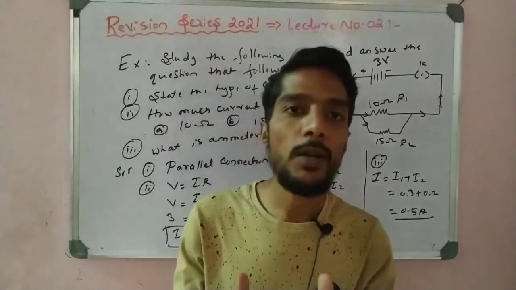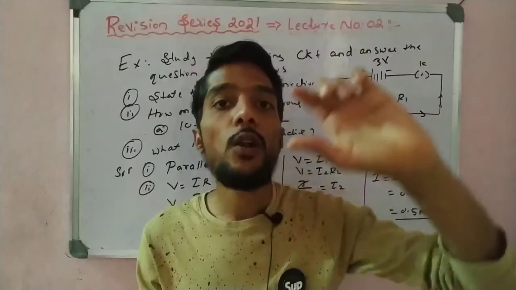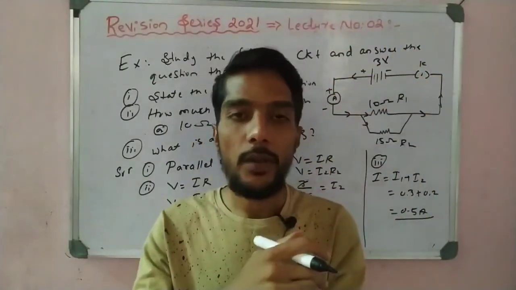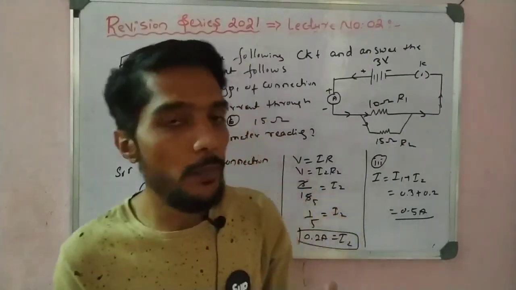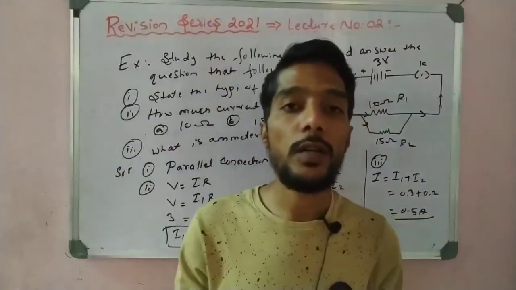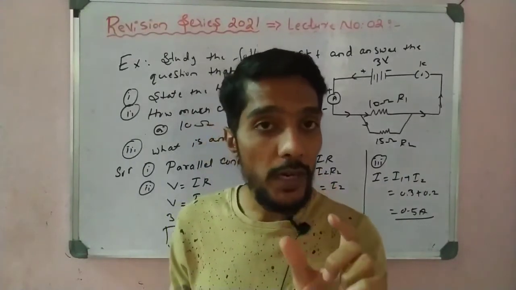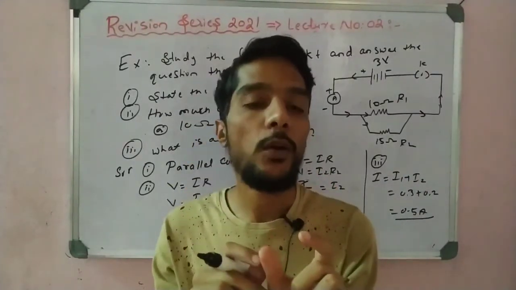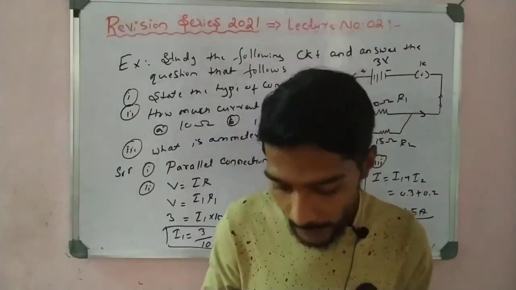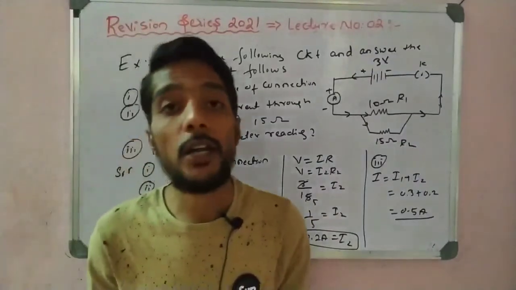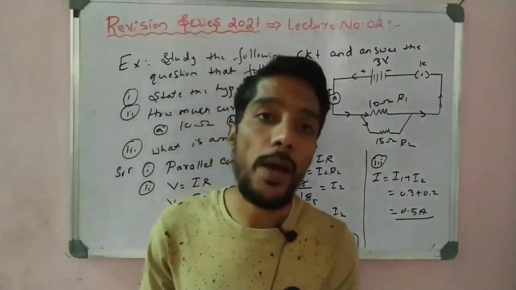Sometimes they give the value of rho. See here, a high resistivity value is suitable for a heater, and a low rho value is suitable for transmission. That is very important. Sometimes they give the rho values and ask which is selected for transmission. For transmission of electricity you take a less rho value, and for a water heater you use a more rho value. So these are very important points you have to understand, read, and revise on this concept: one is factors affecting resistance, and one is parallel and series connection.